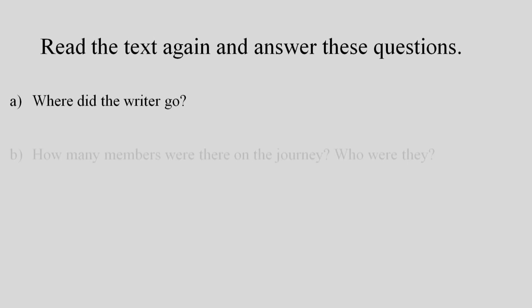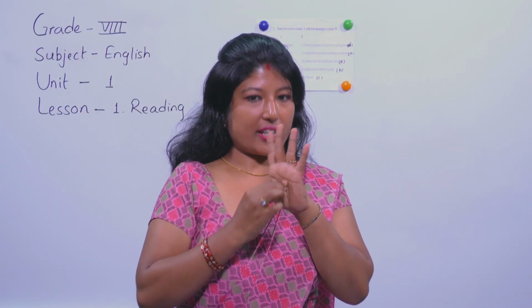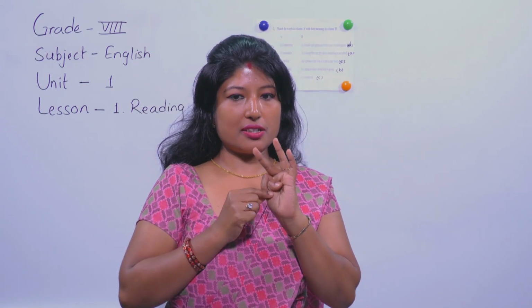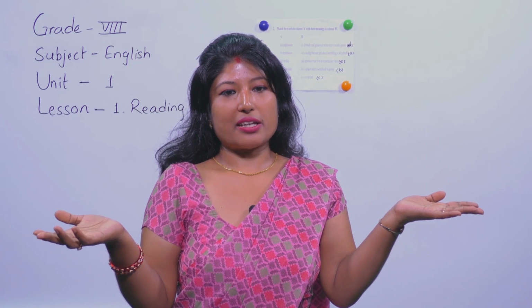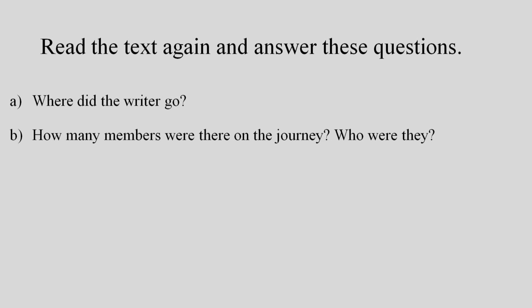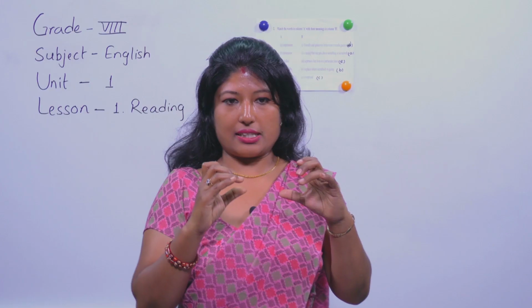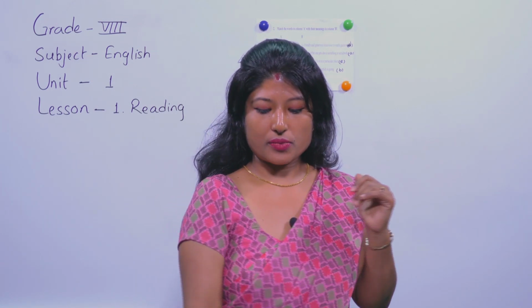Next question. How many members were there on the journey? Who were they? How many members were there? Writer, writer's mother, and then father. So obviously 3 people were there, right? This is the answer. But while writing the answer, please remember the tense, okay? In whichever tense the question is asked, you have to write in the same tense.